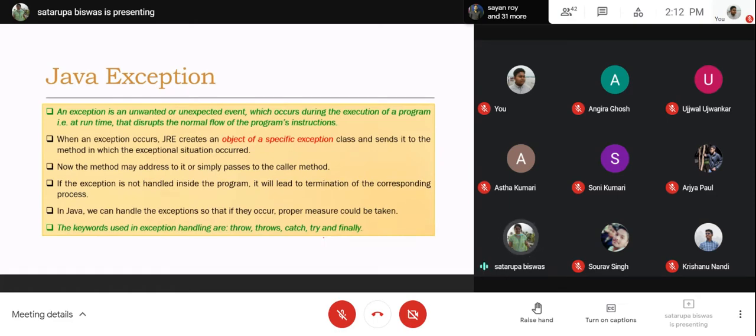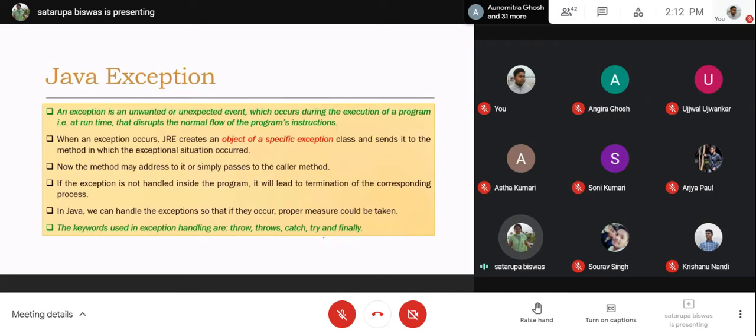The execution cannot be continued after it, and it will report that this exception has occurred in this and this source code. The Java file name will be given, then inside which method, in which line the exception has occurred, everything will be mentioned. So this entire statement will be printed on your screen, but your program will be stopped then and there. So if the JRE handles the thing, it will handle it in this way.